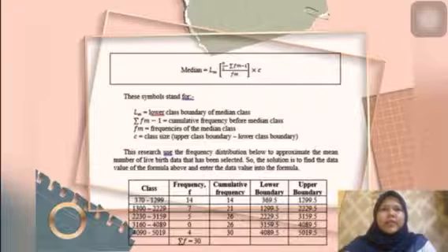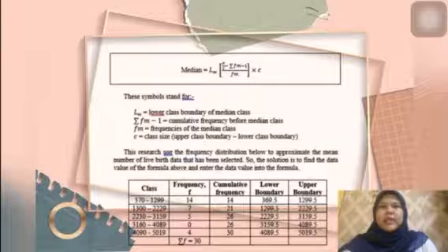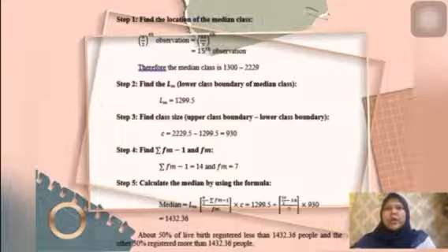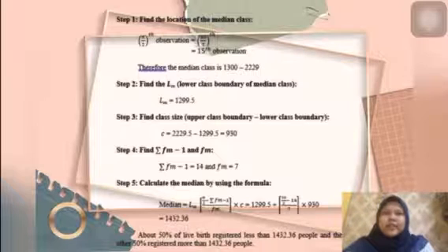Next is the median. The formula of the median is LM plus, in bracket, n divided by 2 minus the sum of fm minus 1, divided by fm, times c. LM is the lower class boundary of the median class, sum fm minus 1 is the cumulative frequency before the median class, fm is the frequency of the median class, and c is the class size. For the first step, we must find the location of the median class. From n divided by 2, we can get the class. For this data, the median class is 1300 until 2229.